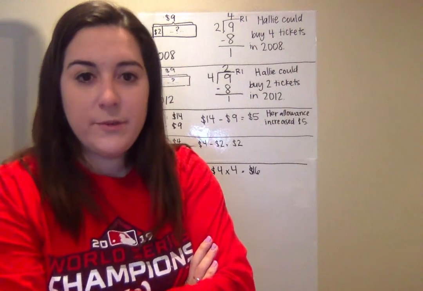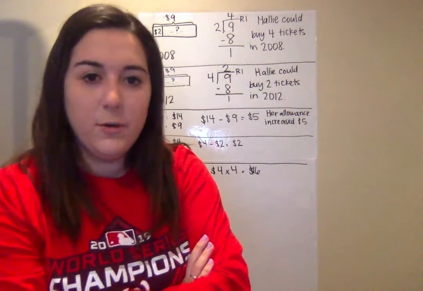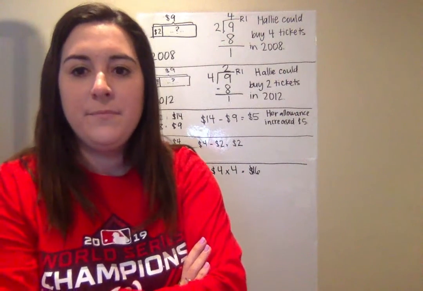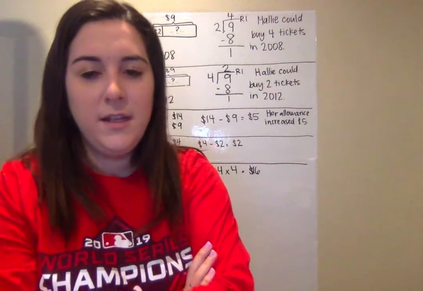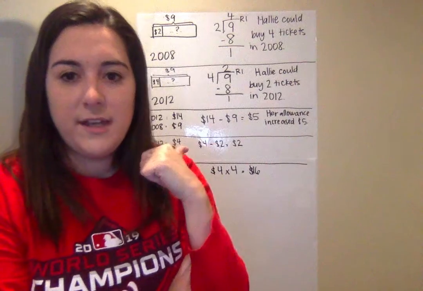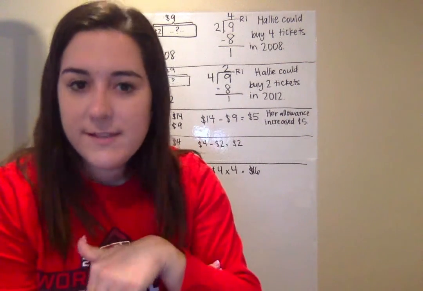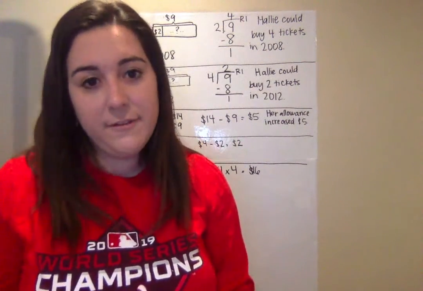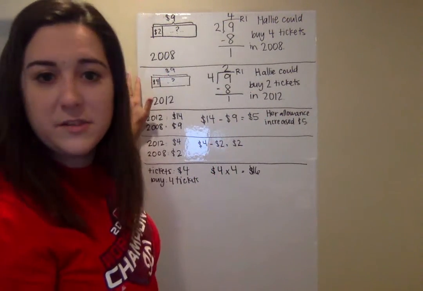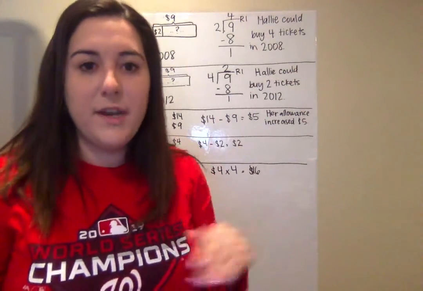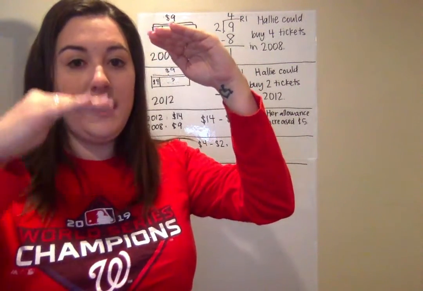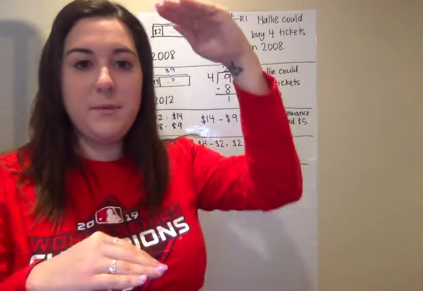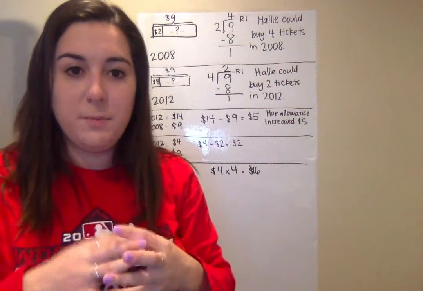I want you to think about that and talk about it with someone. If your parent, brother, sister, aunt, uncle, grandma, grandpa, someone is around, talk about that, because that's really important, and this really does apply to real life. We learned here that if the prices keep going up, but your allowance isn't going up, you're not going to be able to buy as much stuff. Hallie couldn't buy as many tickets in 2012 because she didn't have enough money; the prices went up, but her allowance didn't. So the more the prices increase, your money needs to also increase. Otherwise, you're not going to be able to buy as much as you could before when they were cheaper.